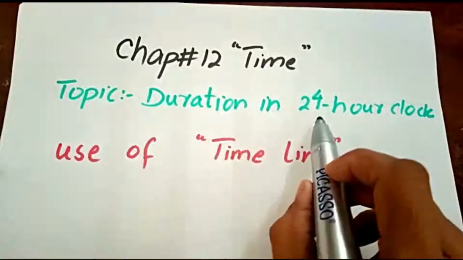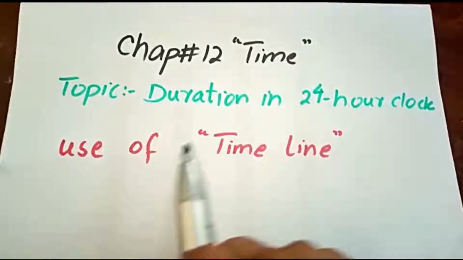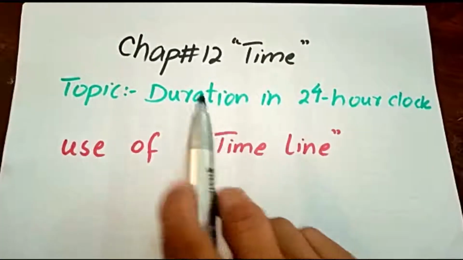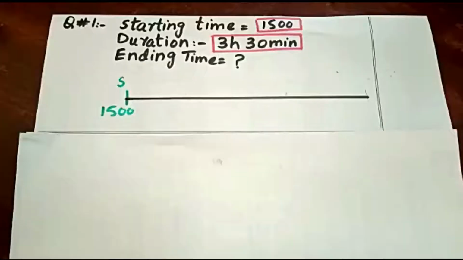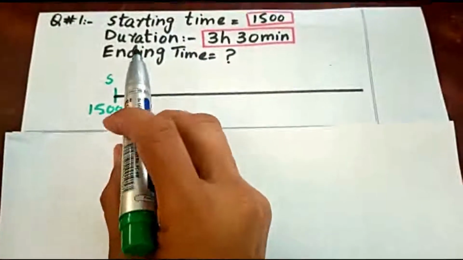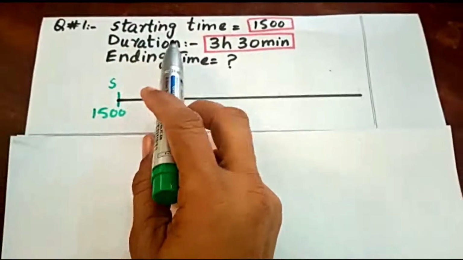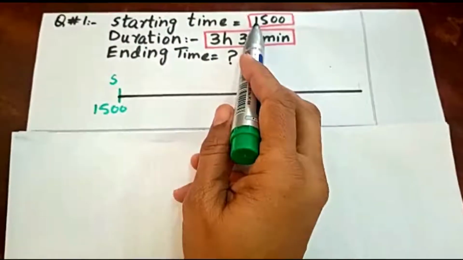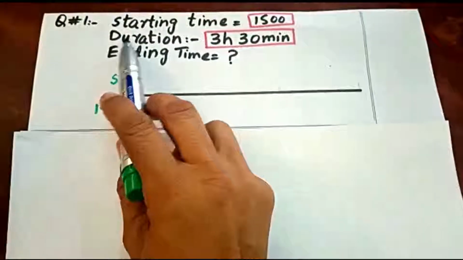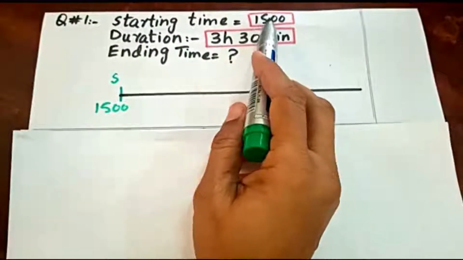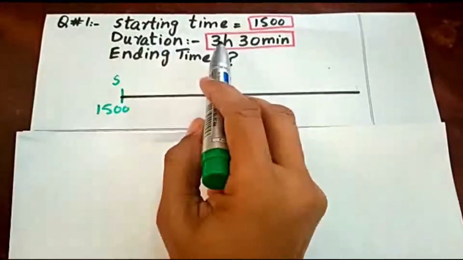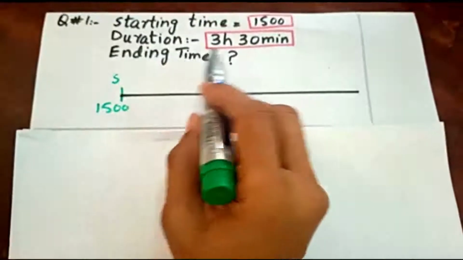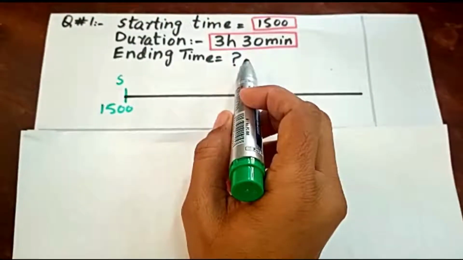Duration in 24-hour clock. And today, beta, I will use a timeline to find duration. See, here is question number 1. In question number 1, we have the starting time 1500 hours, duration 3 hours 20 minutes, and we have to find out the ending time.